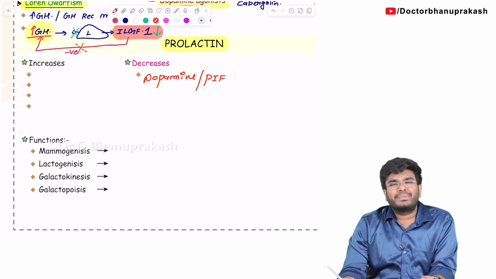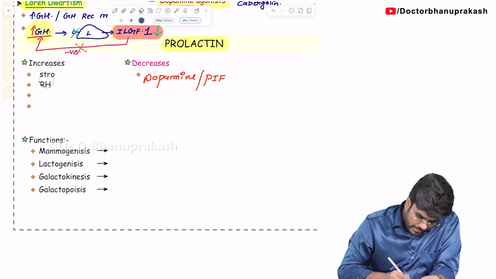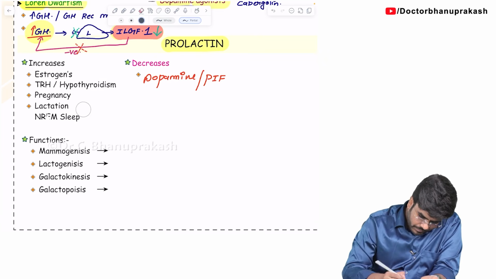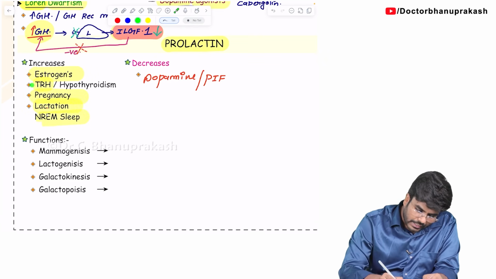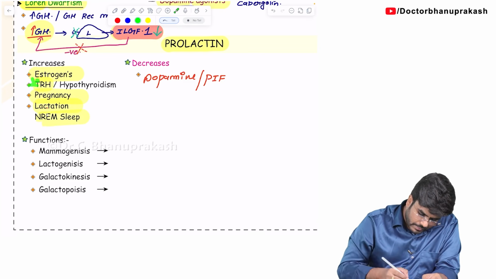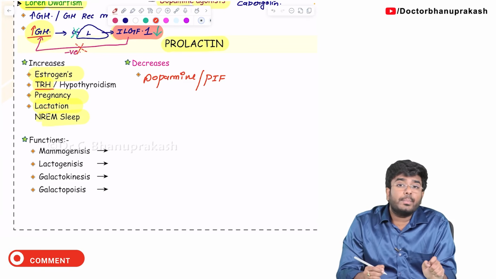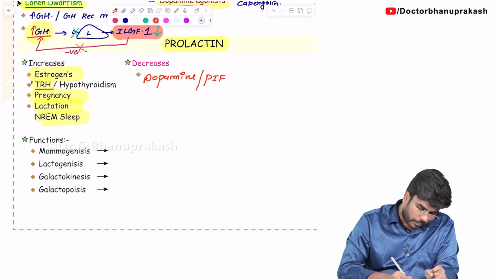During pregnancy, during lactation, during sleep and during the release of TRH. So here I am showing you the 4 conditions. Guys, look carefully here. So estrogens, pregnancy, lactation, sleep and TRH. The TRH is the most important point. So these are the conditions where the prolactin level increases. TRH is very important for your exam.